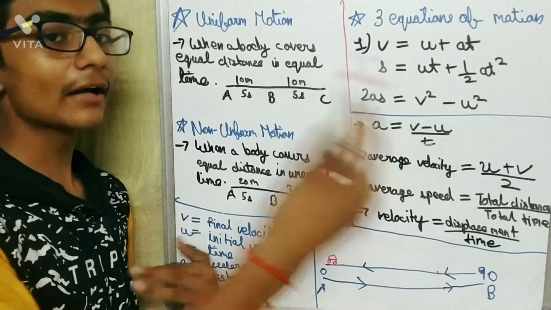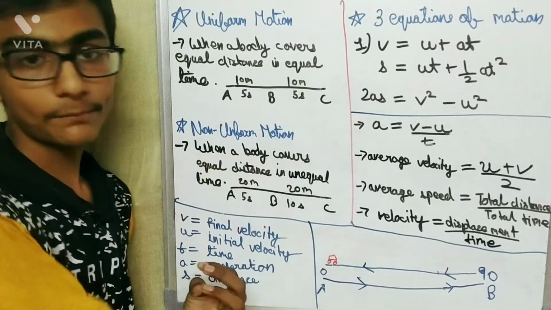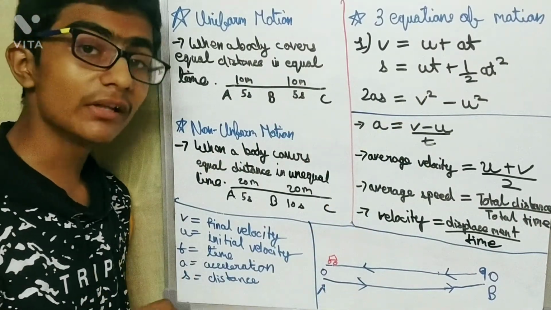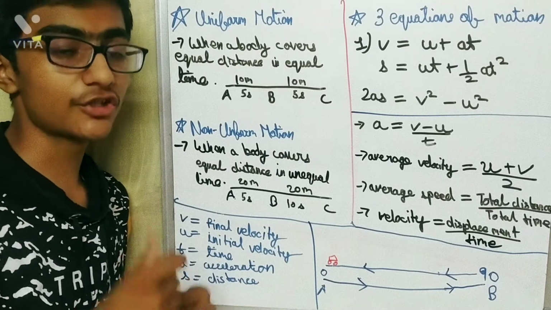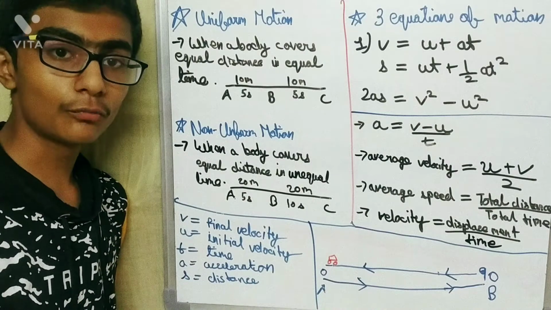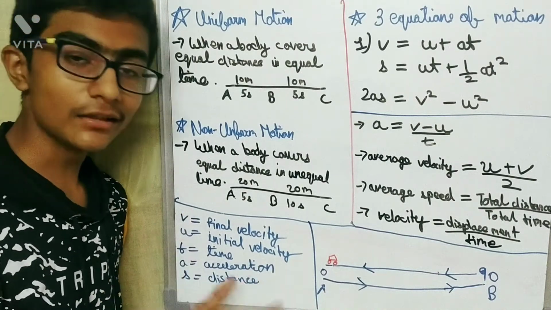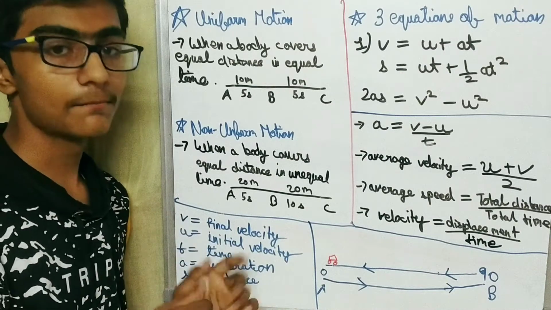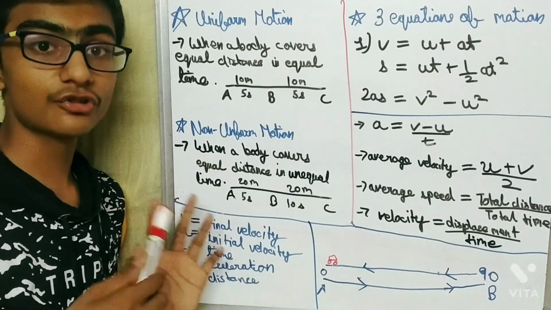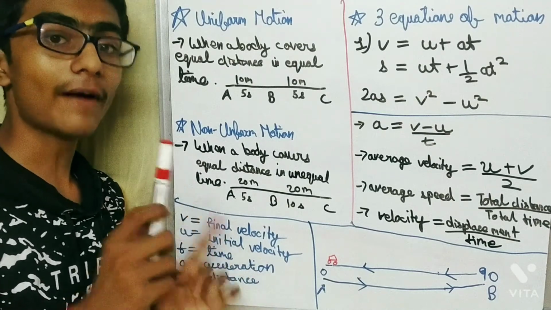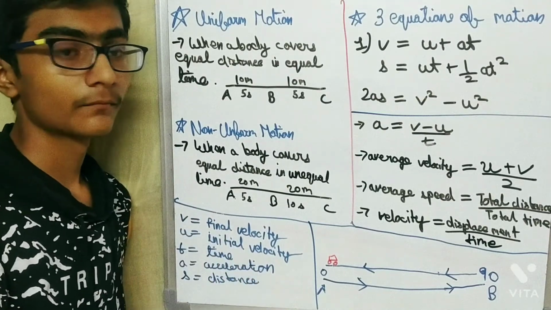But if I am going to the temple and then coming back to my home, then my final velocity will be 0 because I started from 0, my home, and then I came back to my home 0. So the final velocity will be 0. When a body comes back to the point where it started, then the final velocity will be 0.